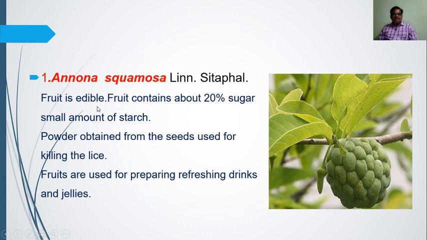What is the economic importance of this fruit? The fruit is edible and is used for eating. The fruit contains about 20% sugar and a small amount of starch. Powder obtained from the seeds of this fruit is used for killing lice, so it has medicinal value. Then the fruits are used for the preparation of refreshing drinks, jellies and other edible products.